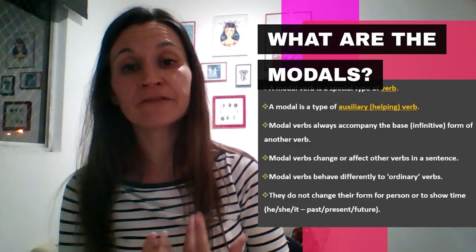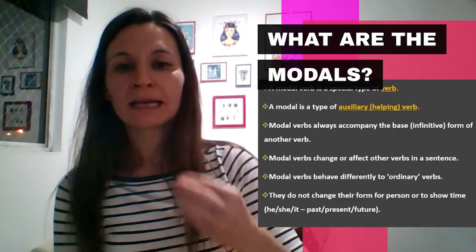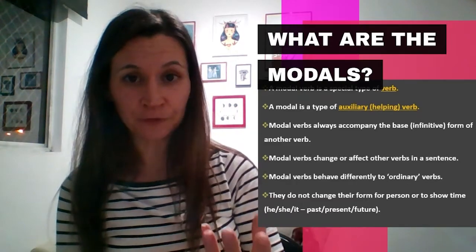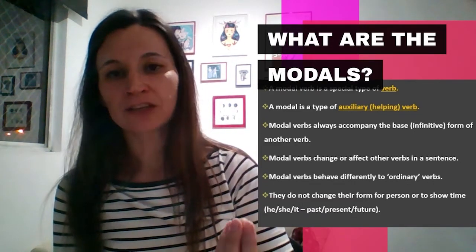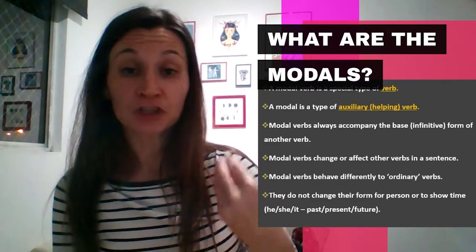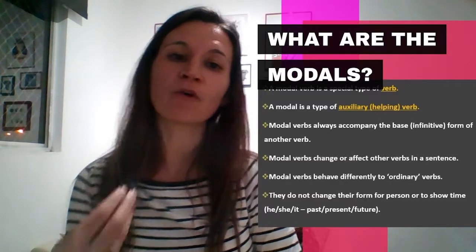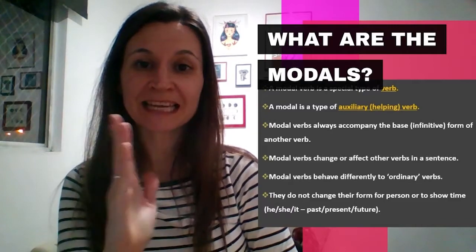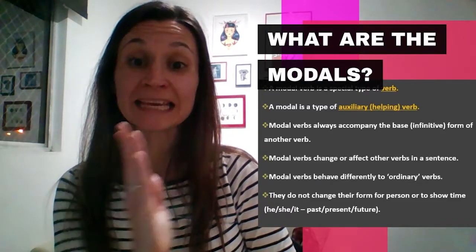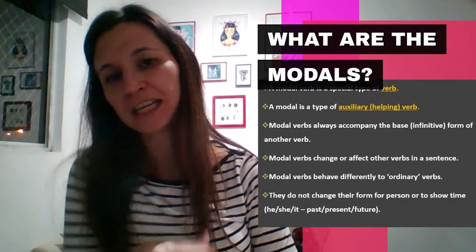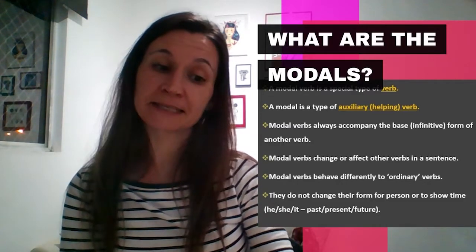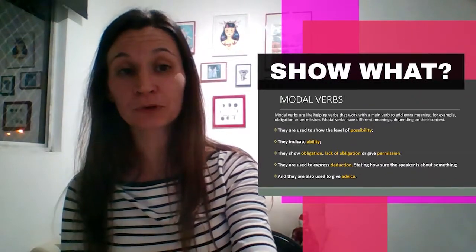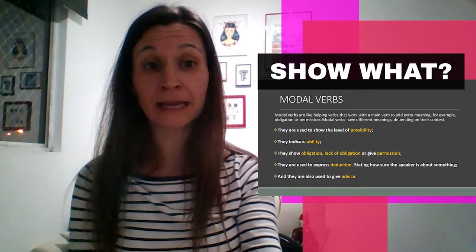And they behave differently because, one, they don't have a real meaning, they have an intention, and they never change. They never show time, and they never change form. So if you have I can help you, she can help you, they can help you, it doesn't change for he, she, or it. It keeps the same form. So now that you know a bit more about these modal verbs, let's see what they show.